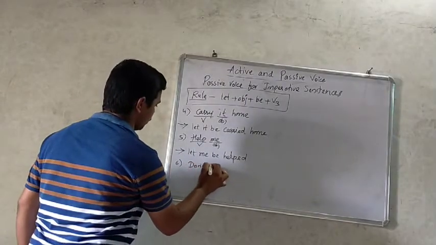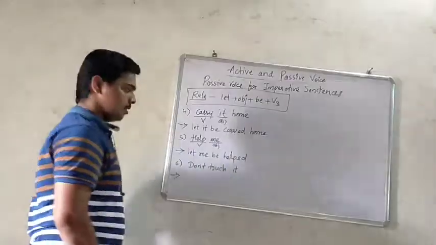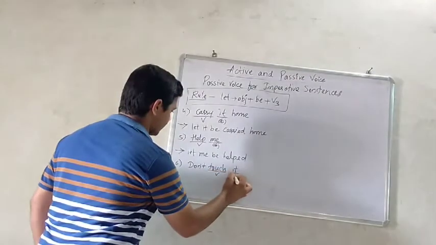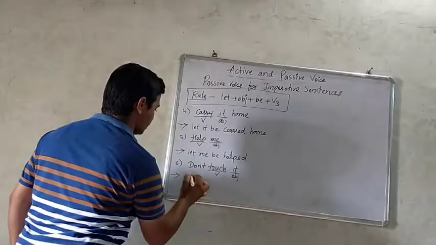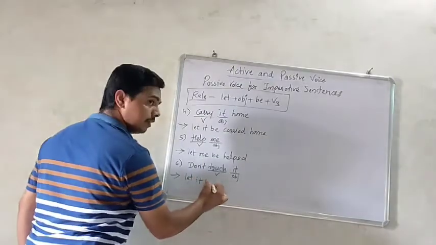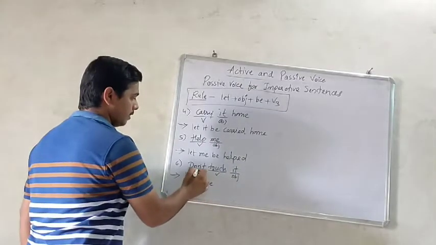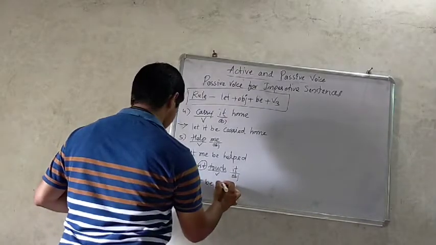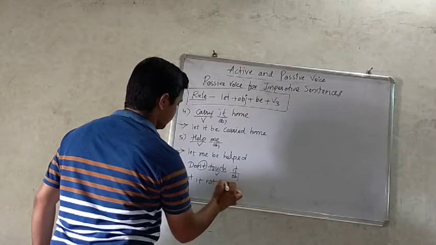Now the next example, don't touch it. So this is the negative one. Don't touch it. Here touch is the main verb and it is the object. Now put this into the rule.